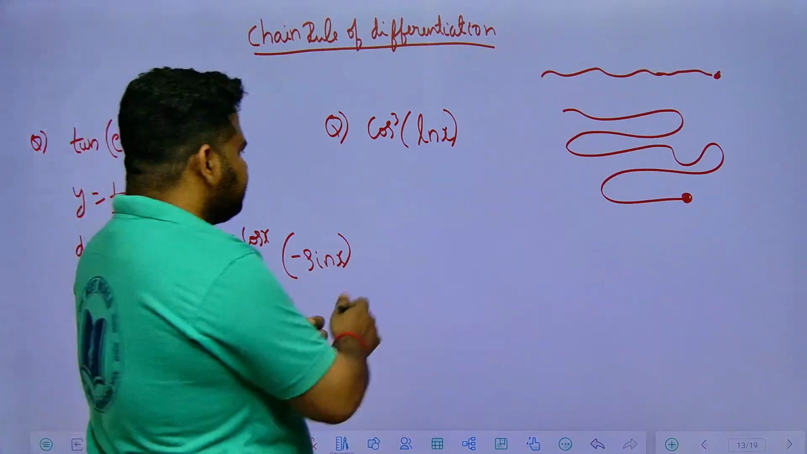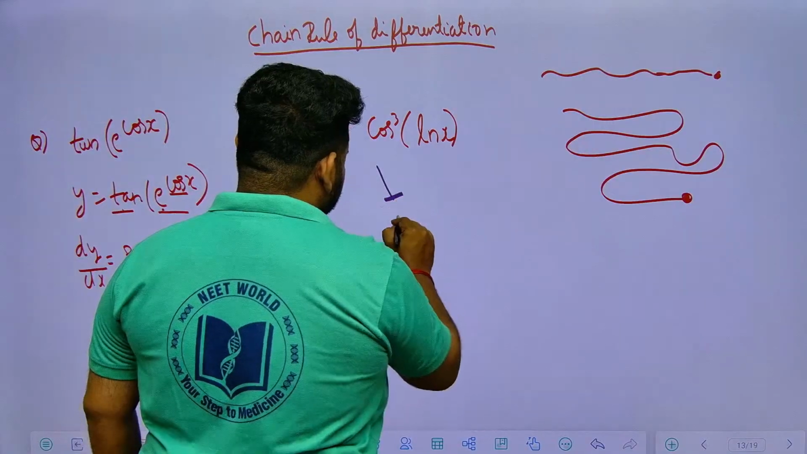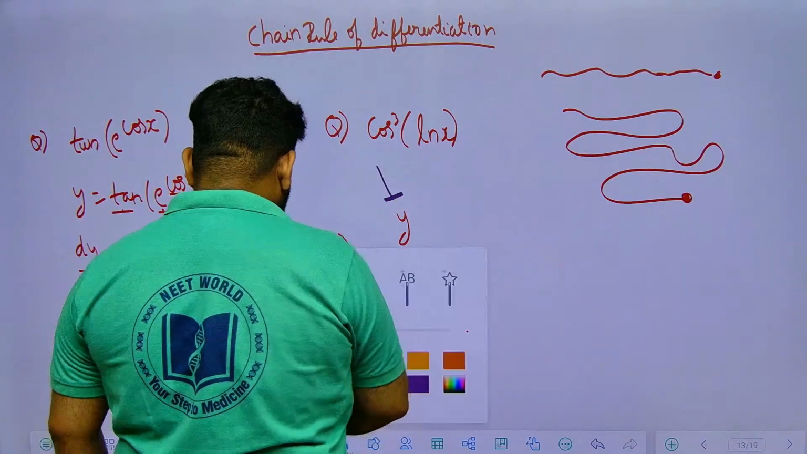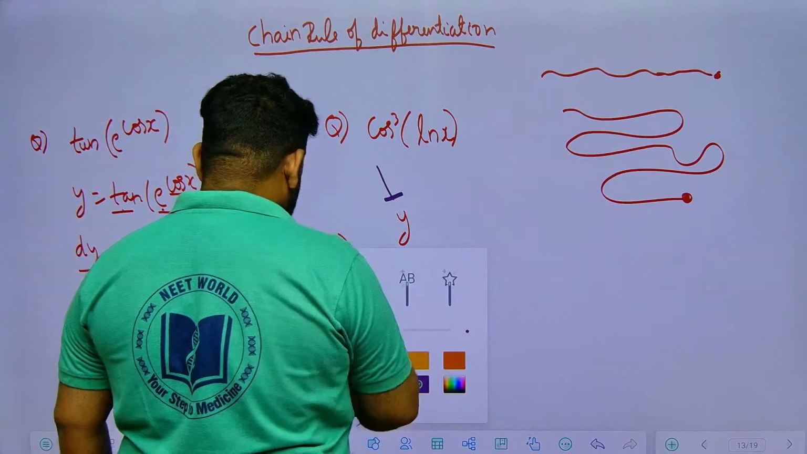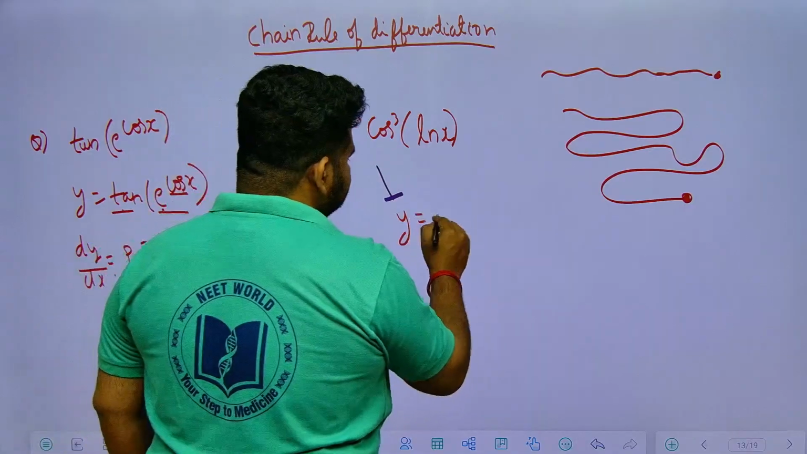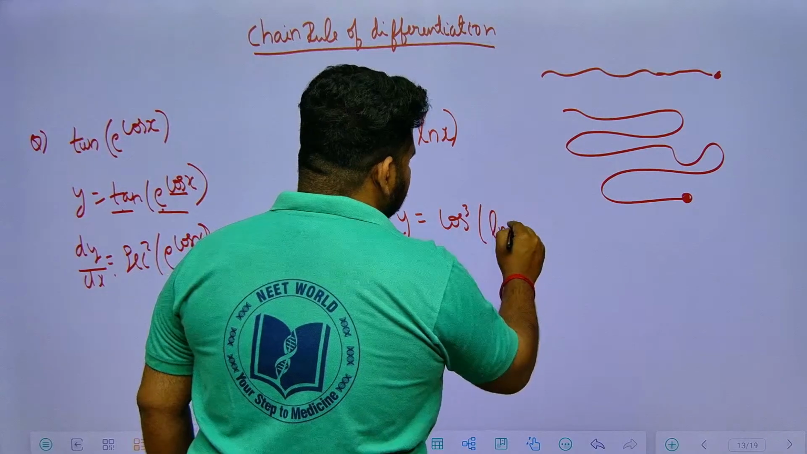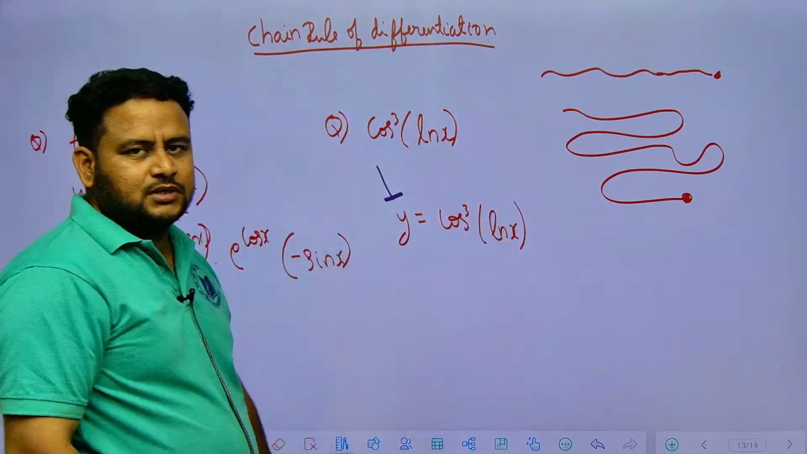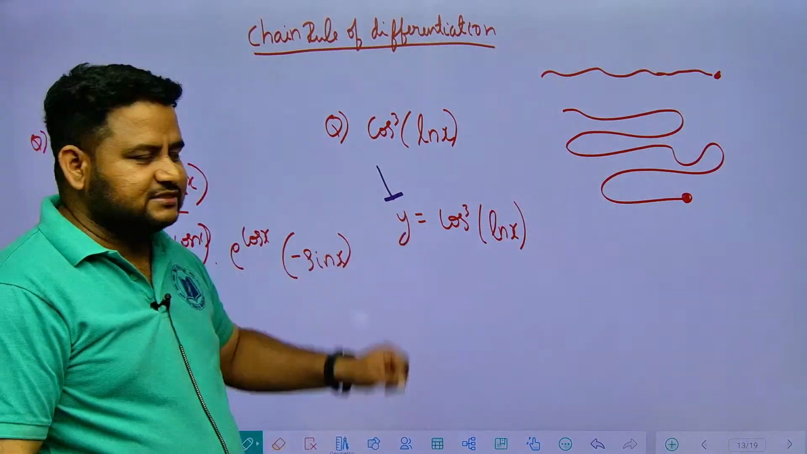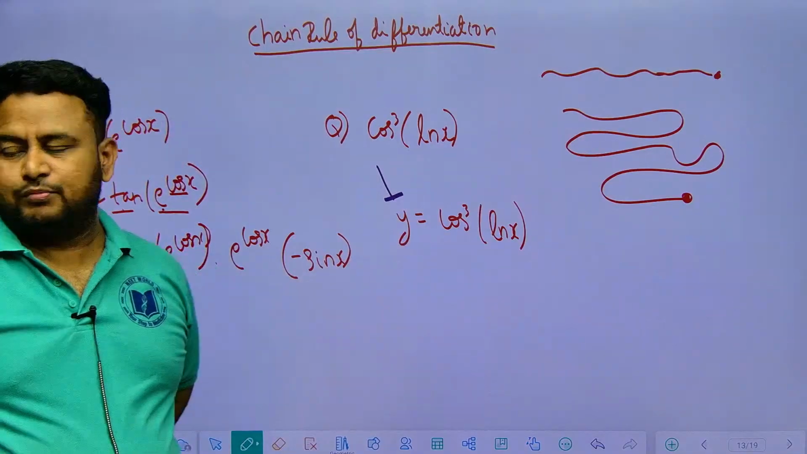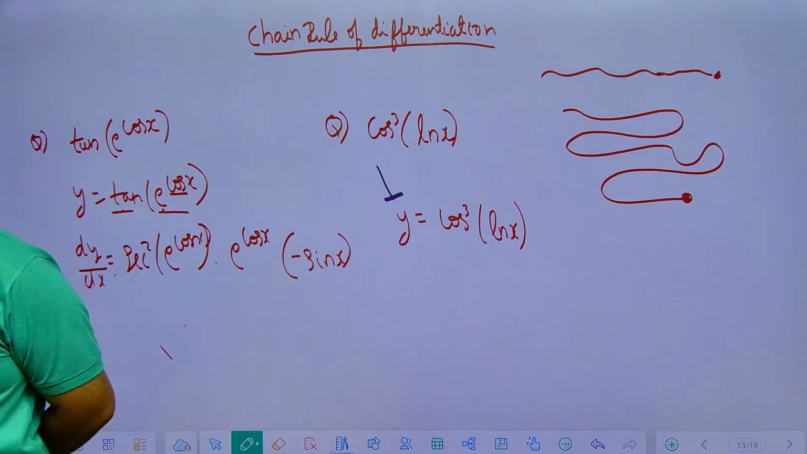Now see here, look at this question they have given. Let me write it here. They have given y is equal to cos cube ln x. Now how to do? Here power is there. Power is given, then how to do this question?